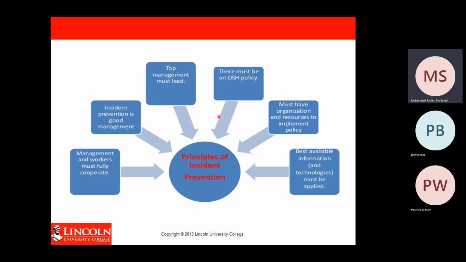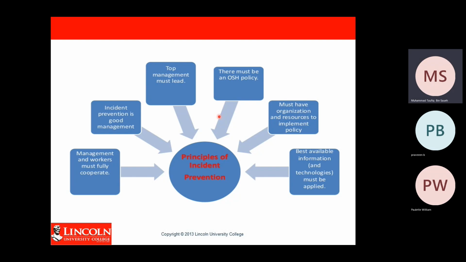The third principle: top management must lead. Accident prevention cannot happen only at the lower levels of management; it must also go up to the top management. Your CEO, your COO, your president, or anyone else at the top must also participate in preventing accidents from happening. Top management must play their own role too.